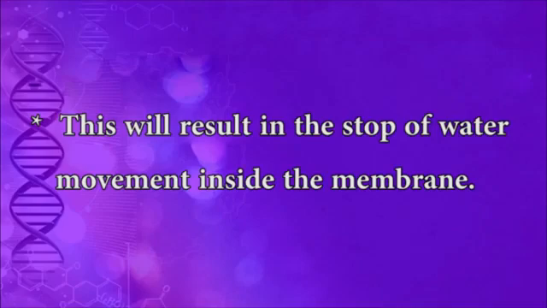In this way, these ions aid in the control of the movement of water inside the tissue and make the mucus thinner and able to flow inside the membrane. When this gene gets affected due to the mutation, the function of the protein gets affected. There will not be proper function of the channels of the membrane and ion exchange. This will result in the stopping of water movement inside the membrane.